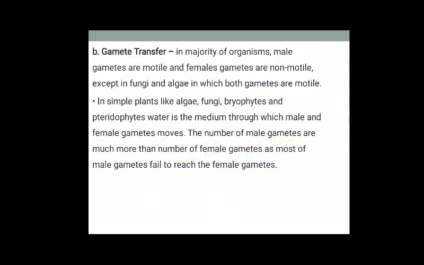Then gamete transfer. Usually the male gametes are motile and the female gametes are non-motile, except in fungi and algae, in which both gametes are motile. In simple plants like algae, fungi, bryophytes, and pteridophytes, water is the medium through which male and female gametes move. The number of male gametes is much greater than the number of female gametes, as most male gametes fail to reach the female gametes. This is common in human reproduction also, because sperms are produced in greater number compared to a single egg.